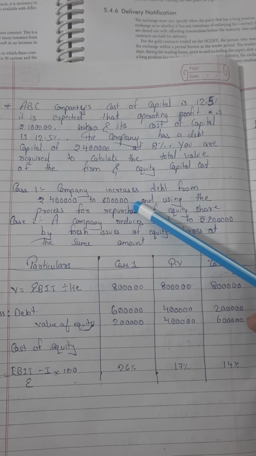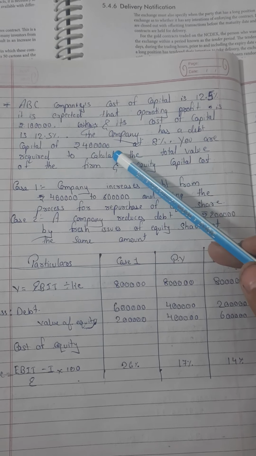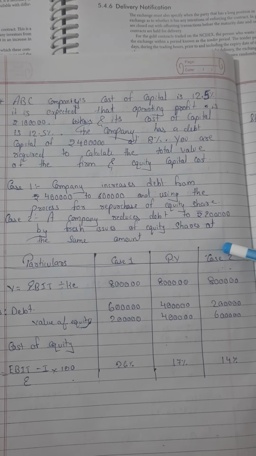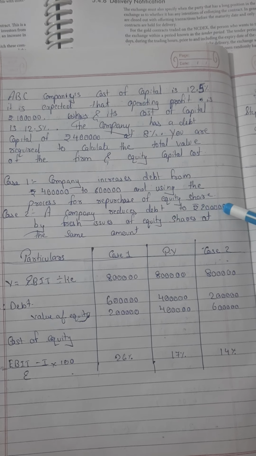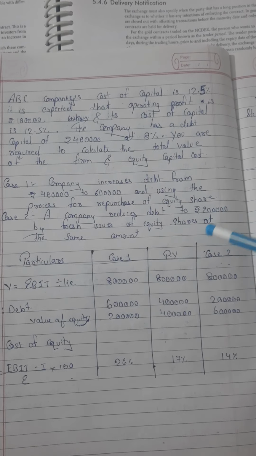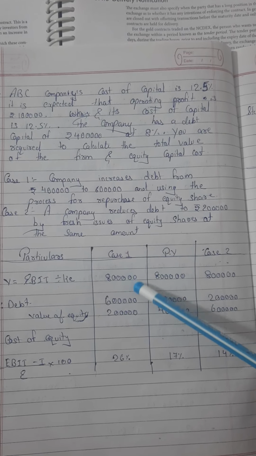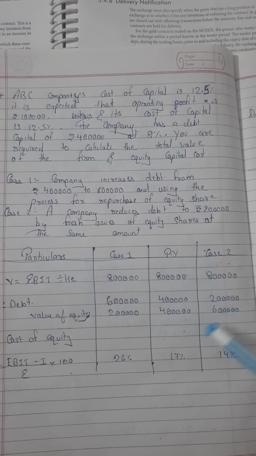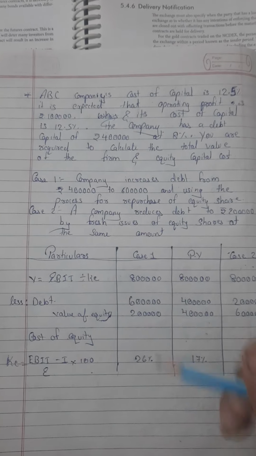In the present value, the debt is 4 lakh. Company has a debt of 4 lakh. And in case 2, we have the debt of 2 lakh. Hence, deducting these values, 8 lakh minus 6 lakh, 2 lakh, 8 minus 4, 4 lakh, 8 minus 2, 6 lakh.